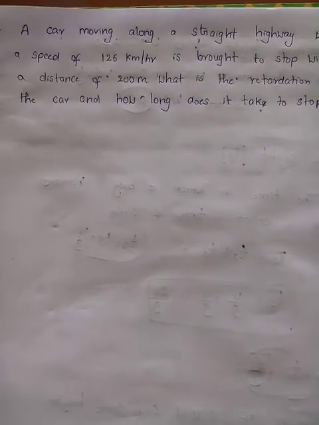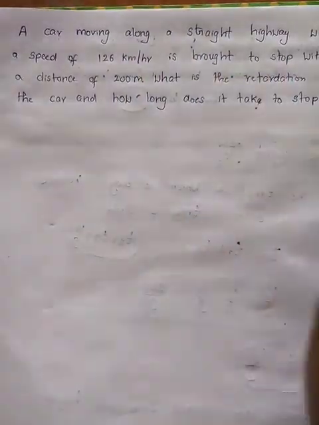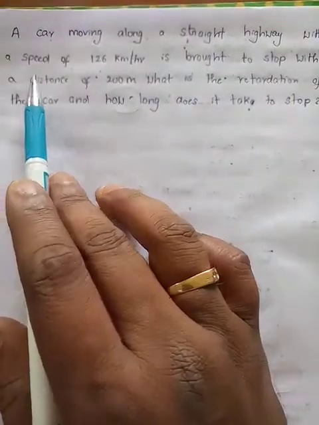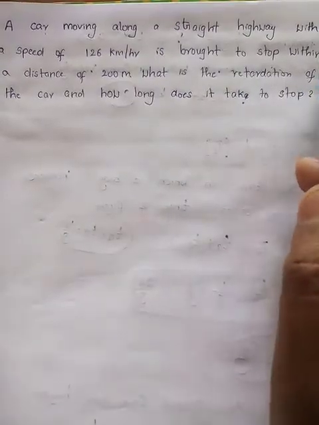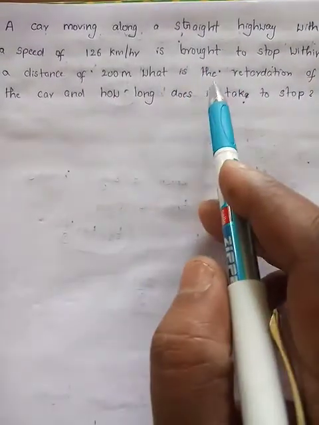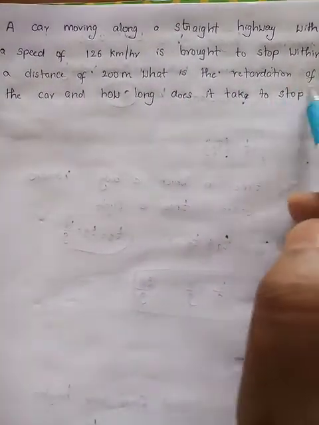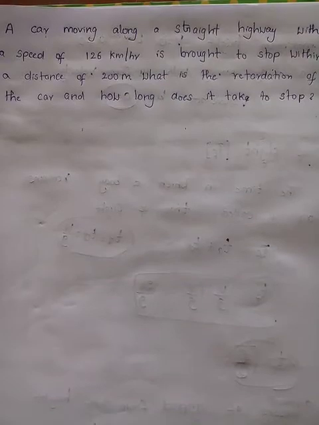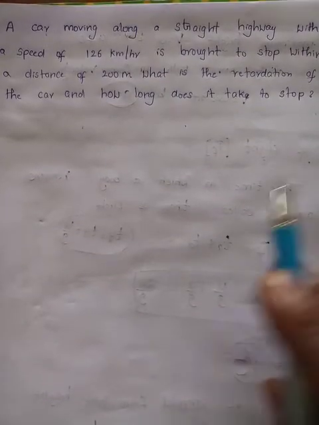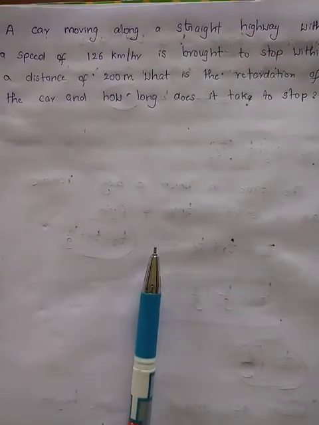Right. See the question? A car moving along a straight highway with a speed of 126 km per hour is brought to stop within a distance of 200 meters. What is the retardation of the car and how long does it take to stop? Beautiful question.